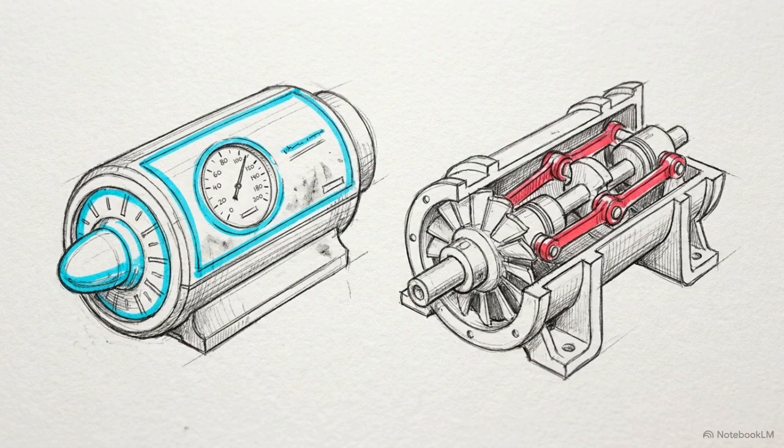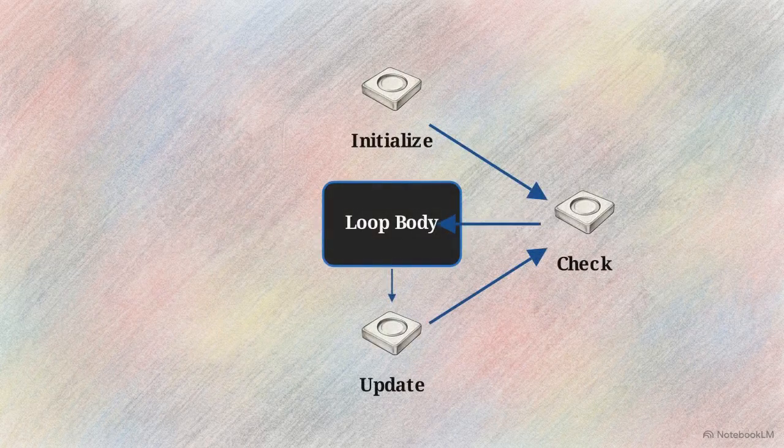When a sequence of code needs to be repeated, Python relies on 2 distinct iteration engines, the for loop and the while loop. A for loop is a finite operation. It iterates over a known container, like a list of numbers, automatically advancing its internal loop variable until the container is empty. A while loop is a condition-based engine. It has no fixed endpoint. It runs continuously as long as its core Boolean expression evaluates to true.